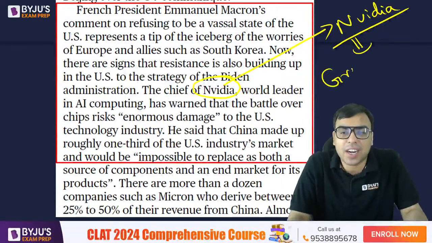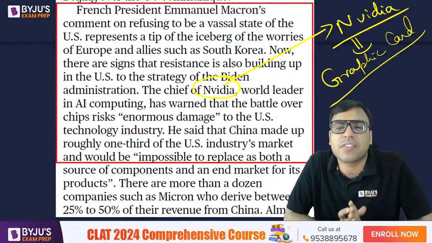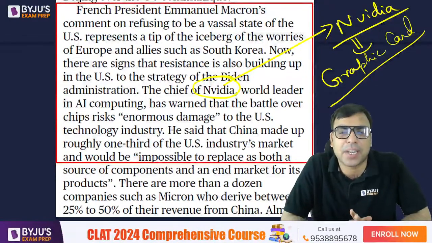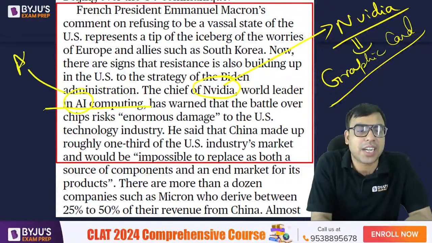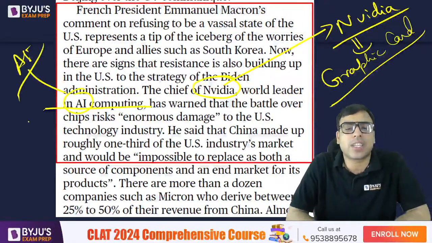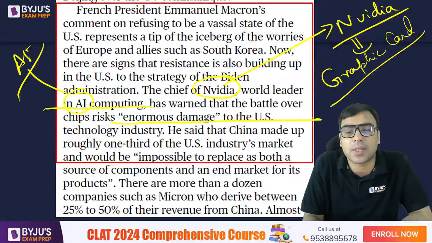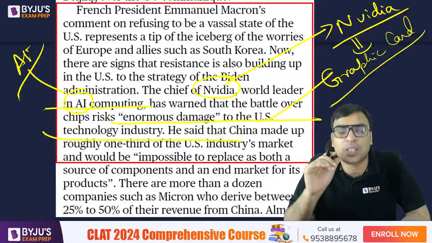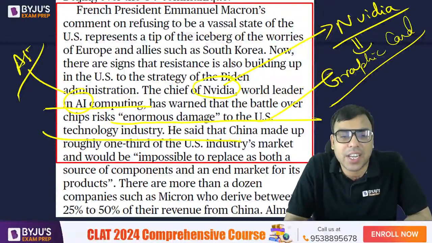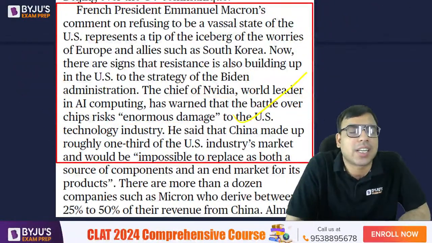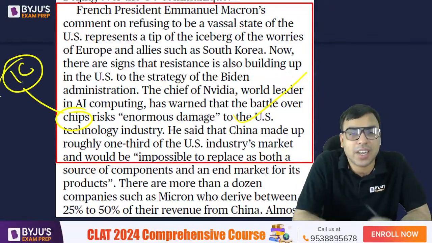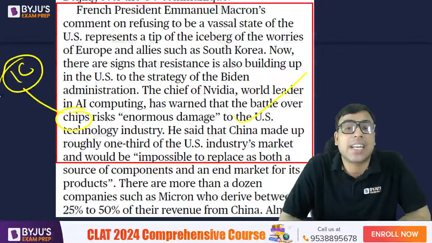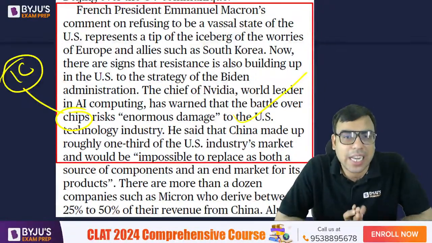जैसे NVIDIA का graphic card आता है, very famous in laptops and computers and all. So NVIDIA is very famous for graphic cards and all. So the world leader in AI computing, तो AI, आप समझिए artificial intelligence में भी NVIDIA काफी आगे, has warned that the battle over chips risks enormous damage to the US technology and industry. So the author is quoting the chief or head of NVIDIA also, that he had said something regarding the battle over chips. Chips मतलब वही integrated chips, वो खाने वाले chips की बात नहीं हो रही. Here we are talking about integrated chips which are actually used in all the electronic devices and all.